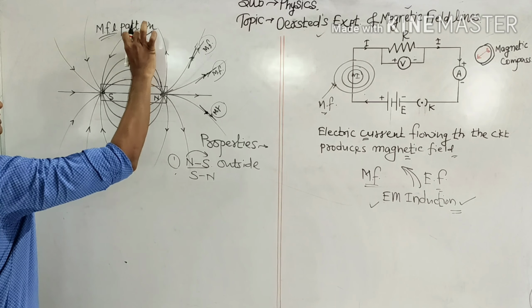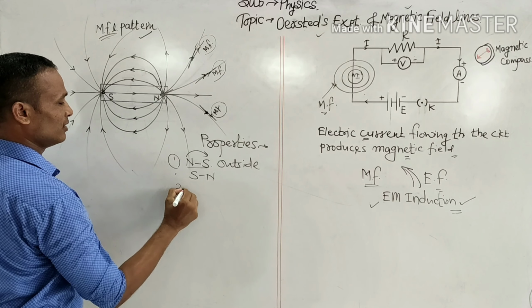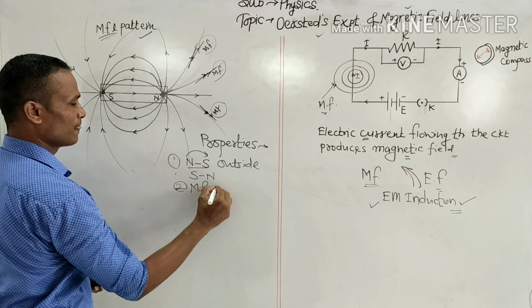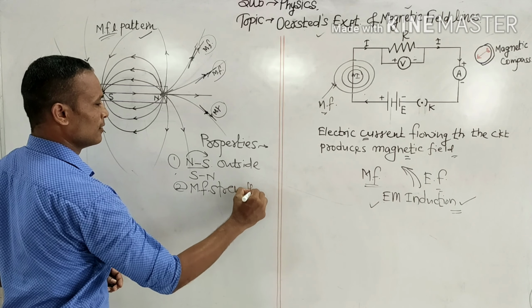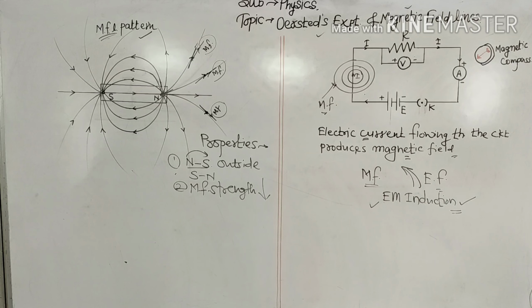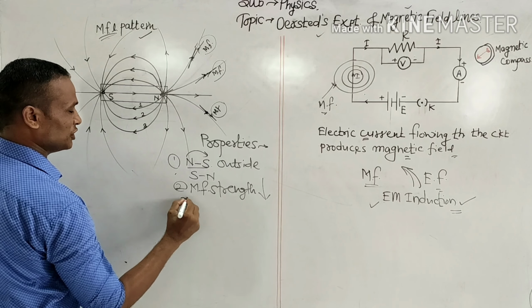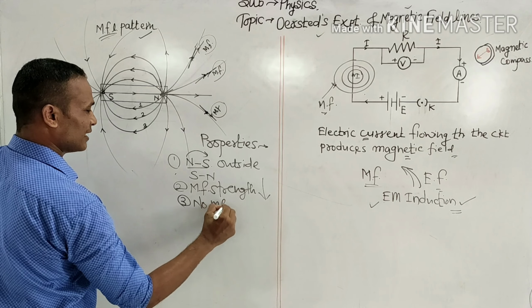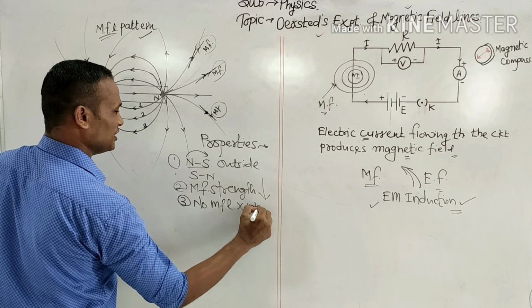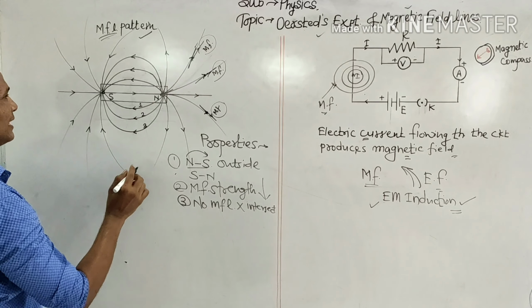If you see, the distance between magnetic field lines increases as we go away from the magnet. So the magnetic field strength decreases as we go away from the magnet. The third thing you might have observed very well in the pattern is that no two magnetic field lines intersect each other. This is the first field line, suppose second, third, they are not intersecting each other. So no magnetic field line ever intersects another. These are smooth curves, right?